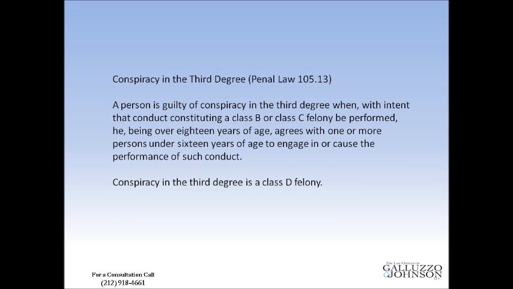The next charge of conspiracy is conspiracy in the 3rd degree under Penal Law 105.13. A person is guilty of this charge when, with intent that conduct constituting a Class B or Class C felony be performed, he, being over 18 years of age, agrees with one or more persons under 16 years of age to engage in or cause the performance of such conduct. This charge, conspiracy in the 3rd degree, is a Class D felony.